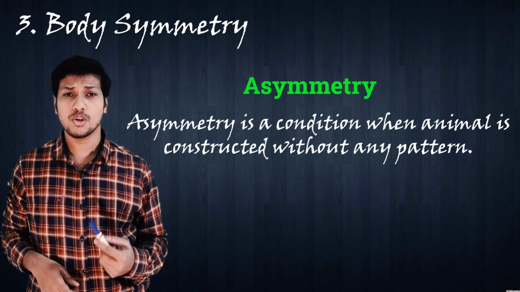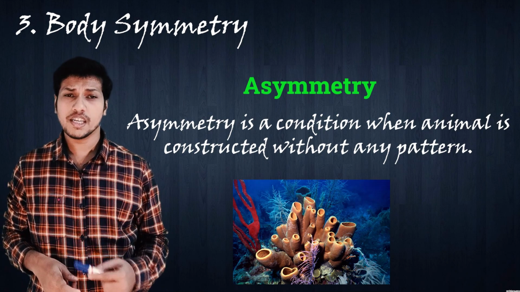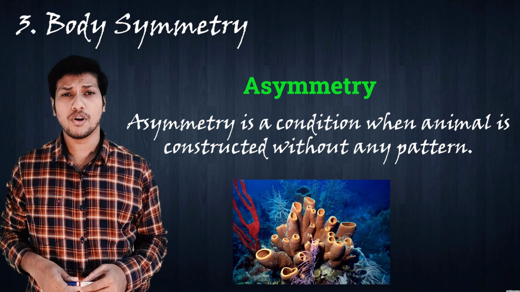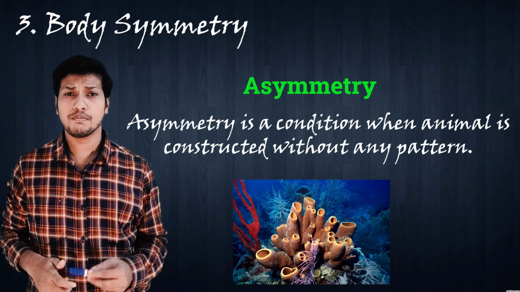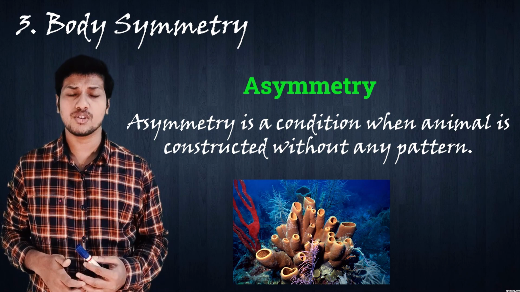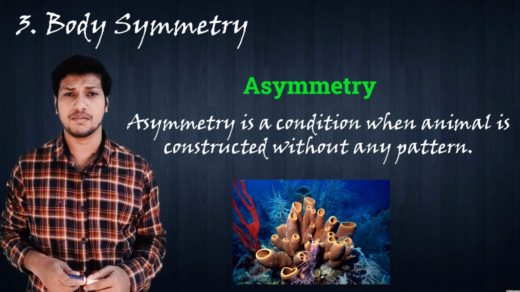Let's think about the sponges. They are the most primitive animals on our earth. They are so simple that their body parts don't follow any kind of pattern, and that symmetry in which pattern is not present is known as asymmetry. Sponges are the best example for asymmetry.